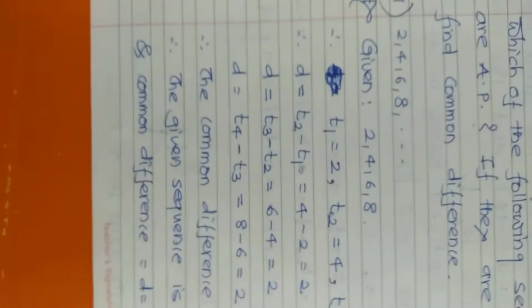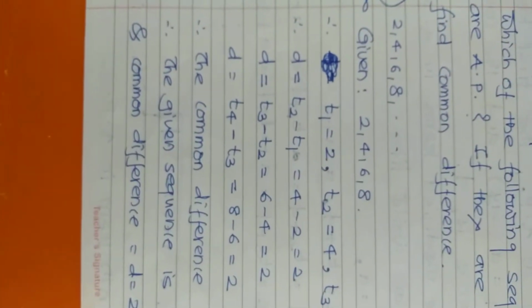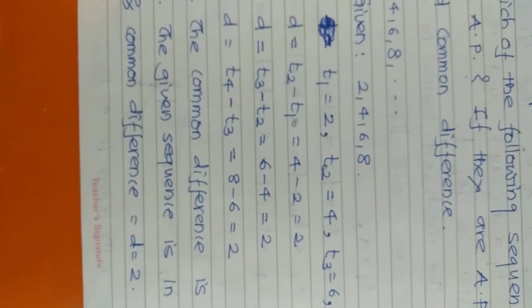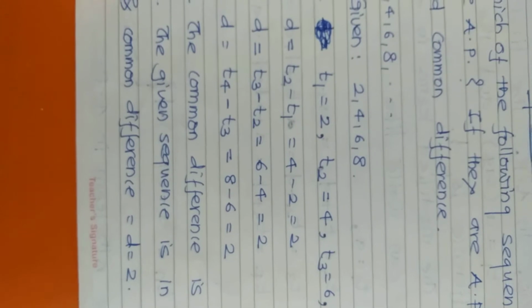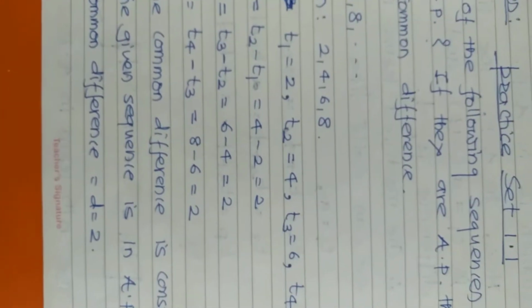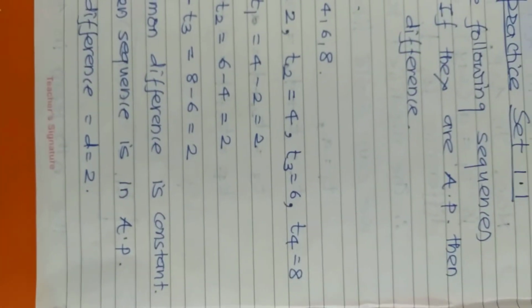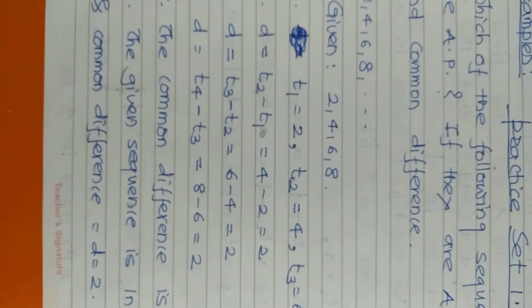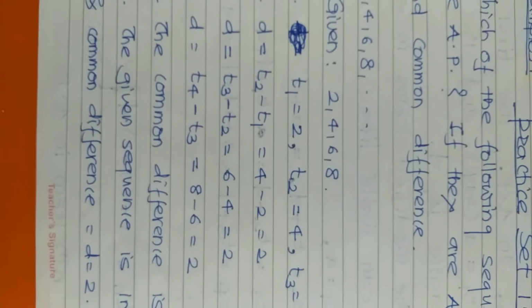If we consider the given sequence, it is 2, 4, 6 and 8. The terms given are T1 equals 2, T2 equals 4, T3 equals 6 and T4 equals 8. So we can calculate the difference. T2 minus T1, 4 minus 2, it is 2.